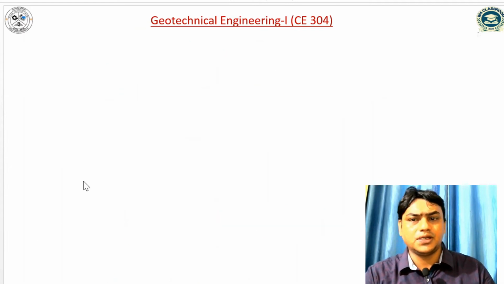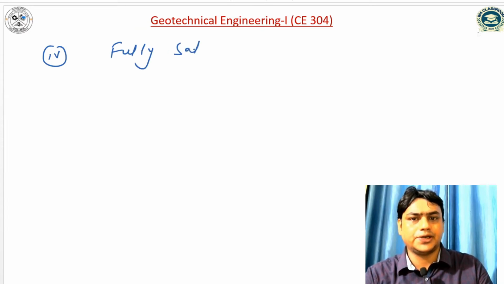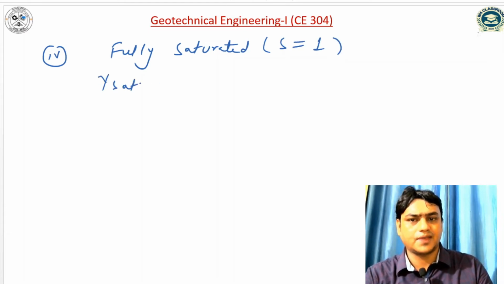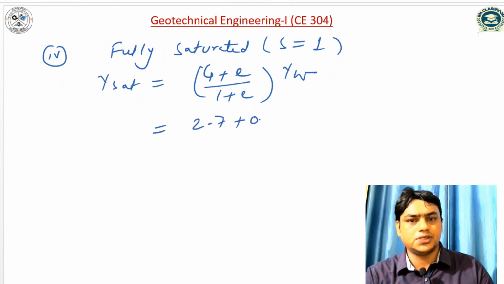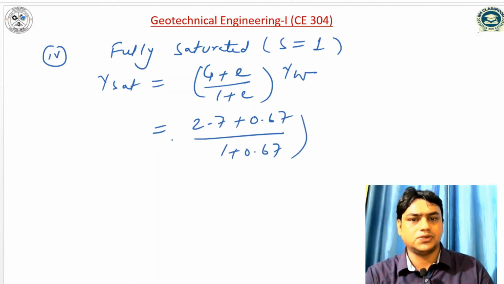Similarly, we have to compute the density when our soil is fully saturated. So in the fourth part, when soil is fully saturated, the value of degree of saturation is unity. So gamma sat can be computed as (G plus E) divided by (1 plus E) into gamma W. G is 2.7 plus void ratio is 0.67 divided by 1 plus 0.67 into 10 kilonewton per meter cube.